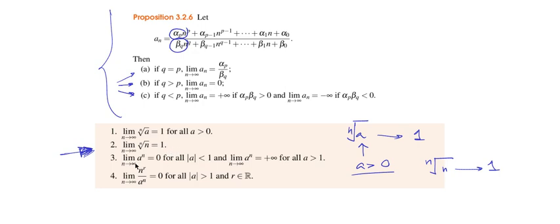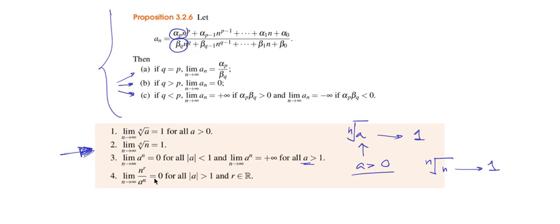Okay. Now the limit of a to the n is 0 if the absolute value of a is smaller than 1, and if it's greater than 1, it's going to go to plus infinity. Okay, so if a is greater than 1, it's going to be plus infinity. And then the limit of n to the r, with r a real number, divided by a to the n is equal to 0 for all a such that the absolute value is greater than 1. Okay, so that means that any polynomial n to the r is growing to infinity more slowly than the exponentials. Okay, but we will see more on that in the next lectures.